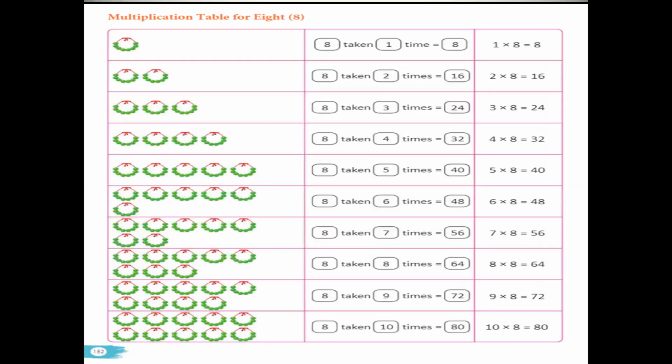Okay. And the next one is 8. How can we learn the table for 8? In the same manner, children, one group of 8 beads, it will be 8. Two groups of 8 beads, 8 plus 8, 16. Three groups of 8 beads, 8 plus 8 plus 8. So how many groups of 8 do we have? 3 groups. So 8 into 3, it will be 24. 8 into 4, it will be 32. 8 into 5, it will be 40. 8 into 6 is equal to 48, and so on.